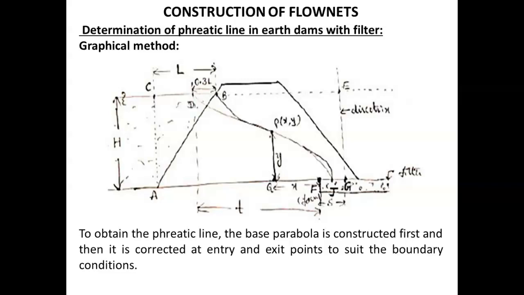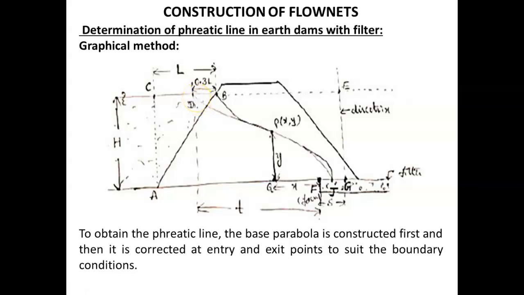So we can mark some points and take the same distance from both directrix and focus to locate the intermediate points. When you join these points with a smooth curve, you will get the base parabola.